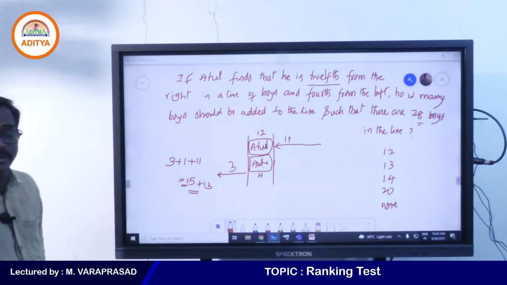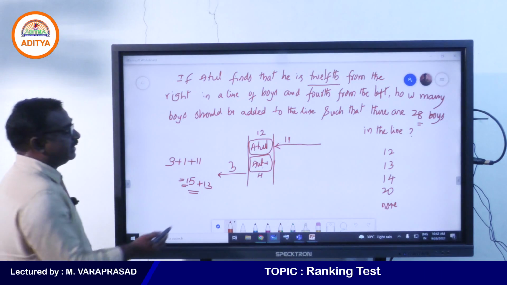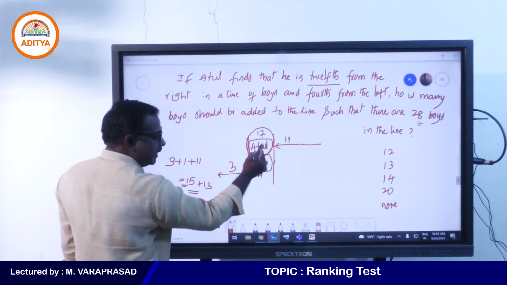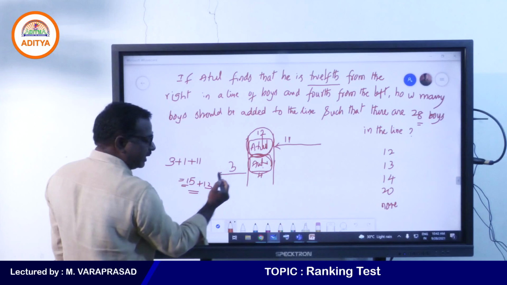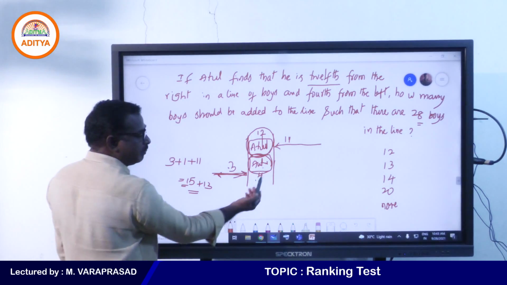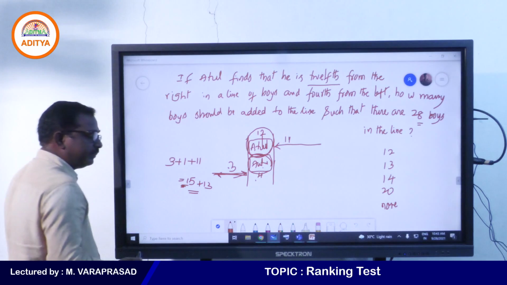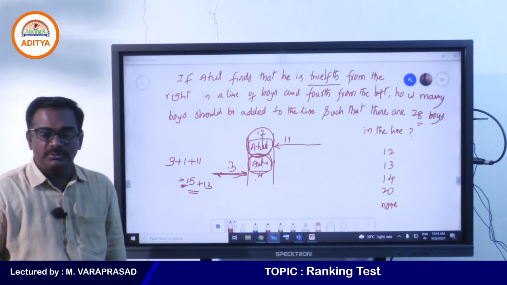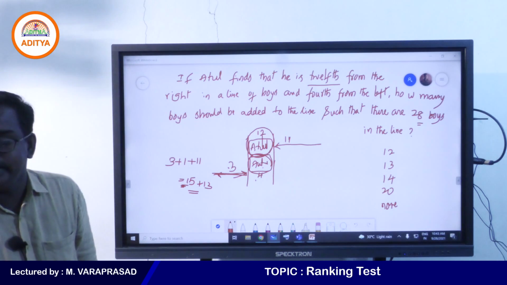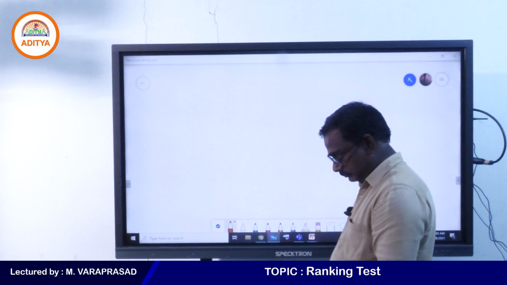You want 28, so 13 should be added. This place belongs to 12th place from the right hand and 4th place from the left hand. So 3 plus 1 plus 11, totally 15. To get 28, 13 members need to be added, right?